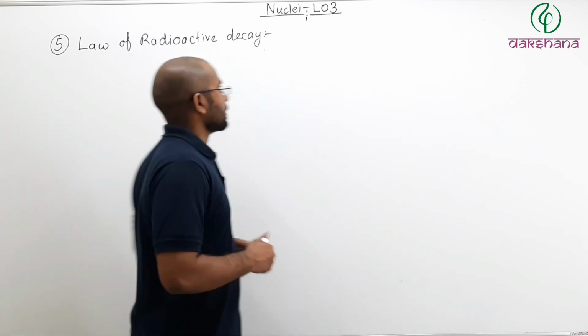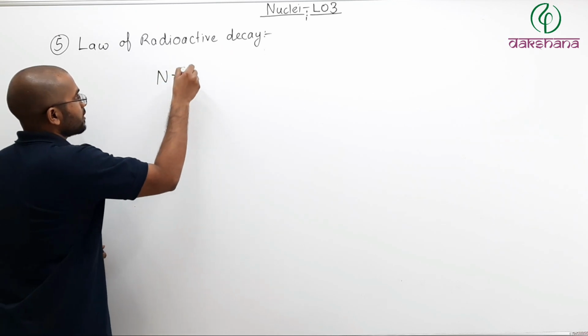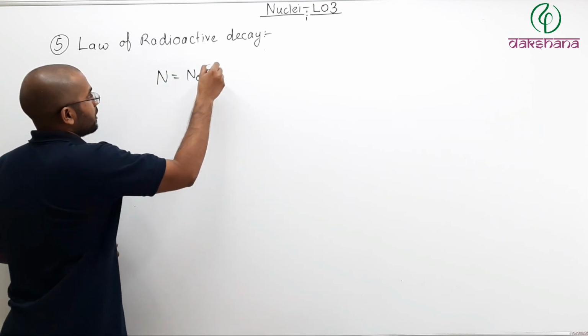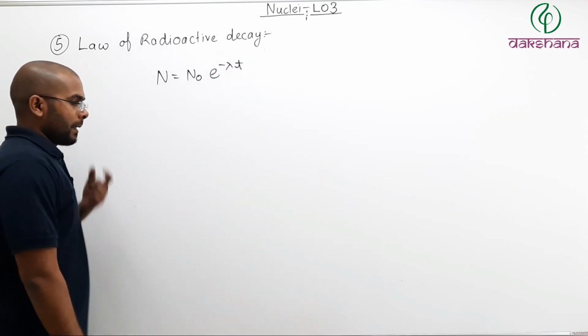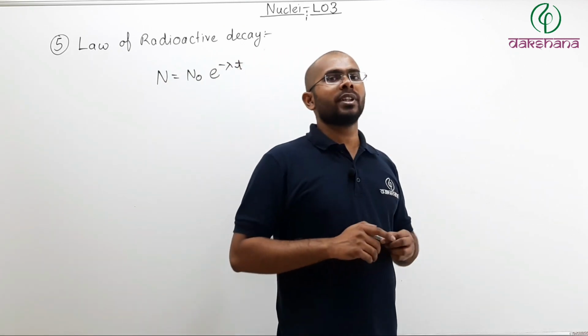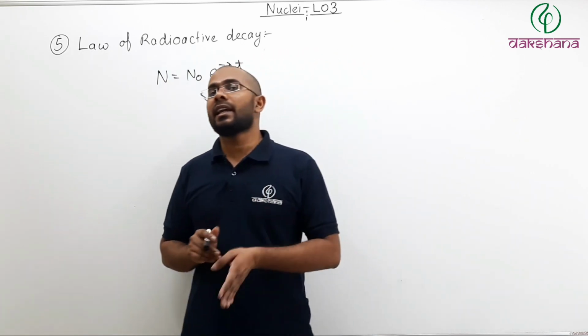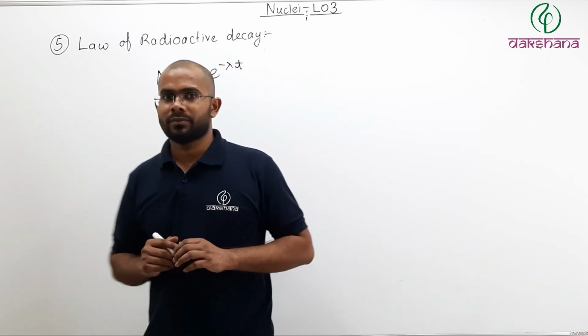So what was the equation? The equation was N equals N naught e to the power minus lambda times t. Now, if I want to know how many nuclei will decay in a given amount of time, see what I can do.